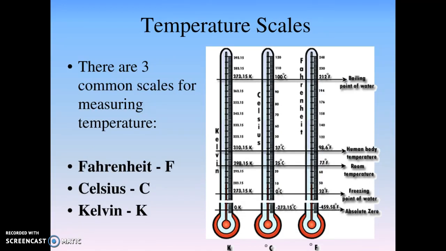There are 3 common temperature scales for measuring temperature. There's Fahrenheit, Celsius, and Kelvin. So we'll go over each one of these in the following slides, and you'll record the information in that table on the back of your notes. So we're going to compare these 3 scales.